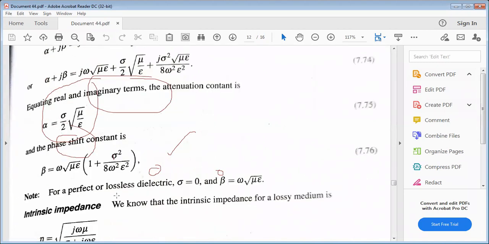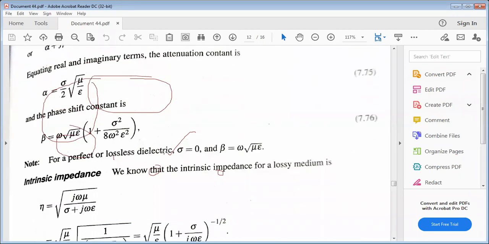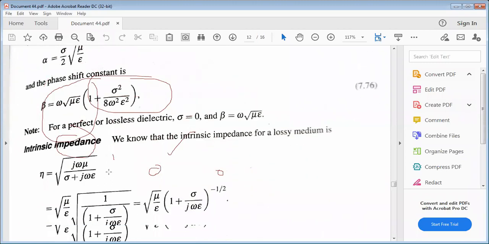For a perfect or lossless dielectric, sigma equal to 0. So beta equal to omega into root over mu epsilon into 1 plus 0, so beta equal to omega into root over mu epsilon, and alpha equal to sigma by 2 square root of mu by epsilon. These are the alpha value and beta value. For conductors, what do we get? Alpha equal to square root of omega mu sigma by 2, and the beta value is also square root of omega mu sigma by 2.